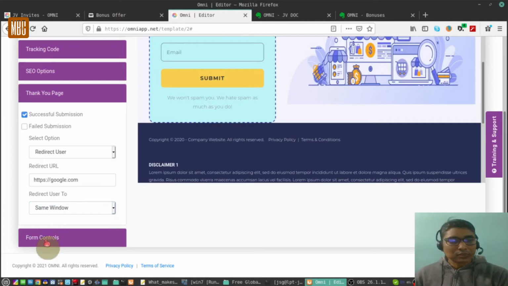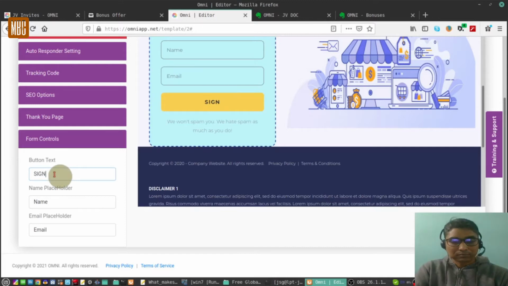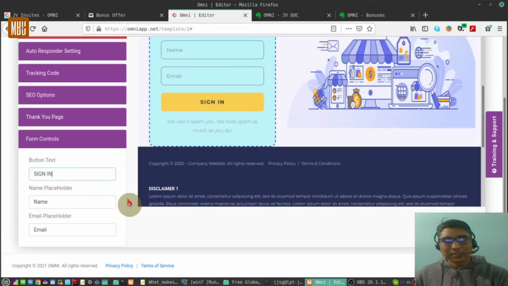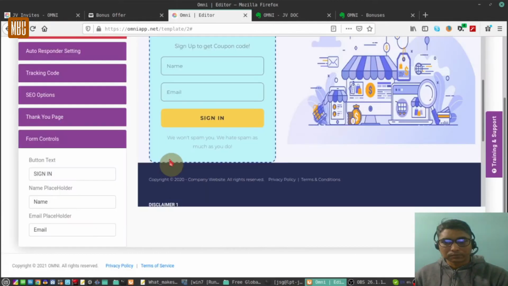You come to the form controls. Here, for this form that is there, you can control the settings. Instead of submit, you can type sign in. Suppose the name and email, you can name it as you like, and then you need to save this. It's taking some time. Okay, now it's saved.